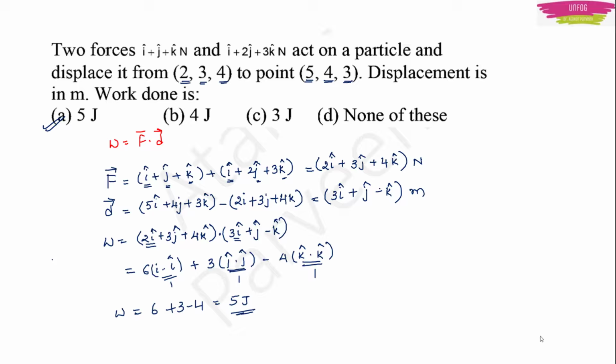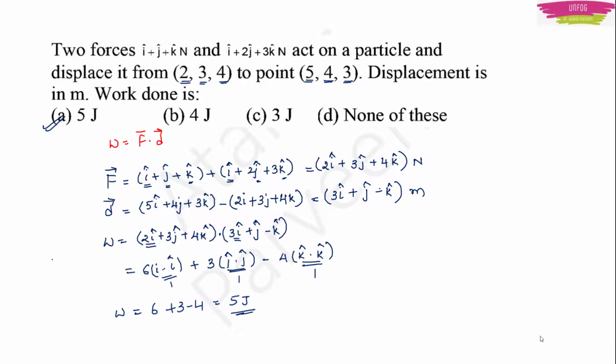But for displacement, you are not going to add them because you are talking about the initial position and the final position, right? To find the displacement, you have to find the difference between the final position and initial position of the particle. Now you subtract. Subtraction of the vector is also done in a similar way. The i is subtracted from the second i, then the j is subtracted from the next j, k is subtracted from the next k.